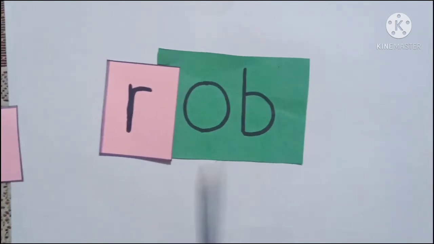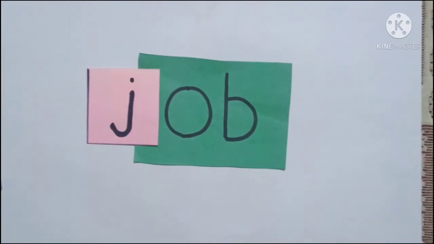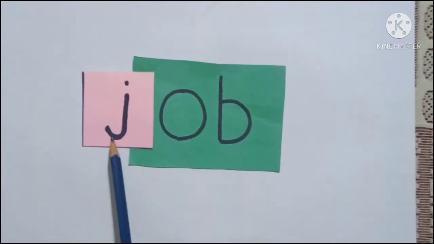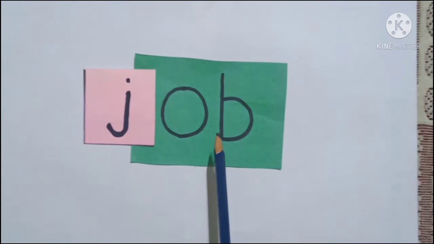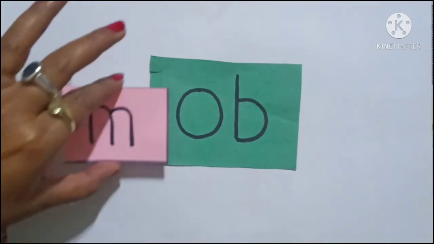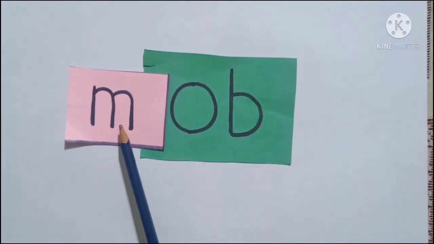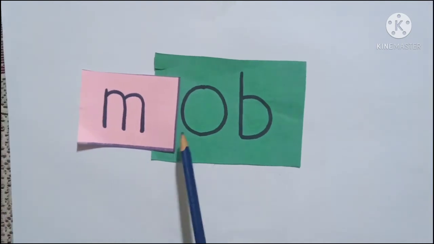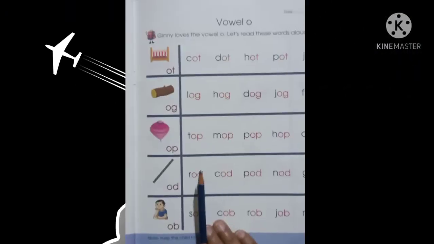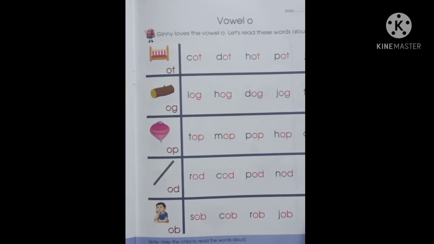Now what does it become? J-O-B, job. And if I am adding letter M here, what is the sound of letter M? M. M-O-B, mob.